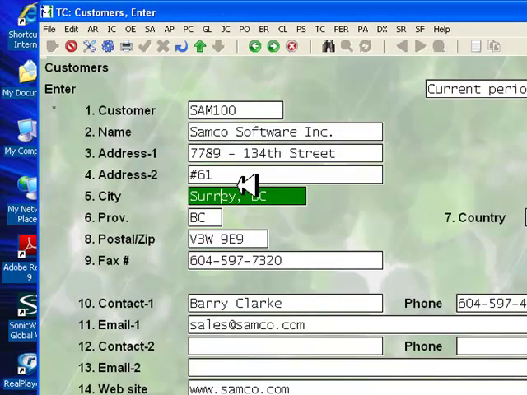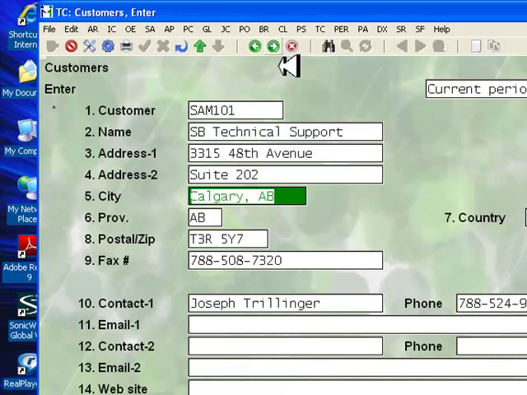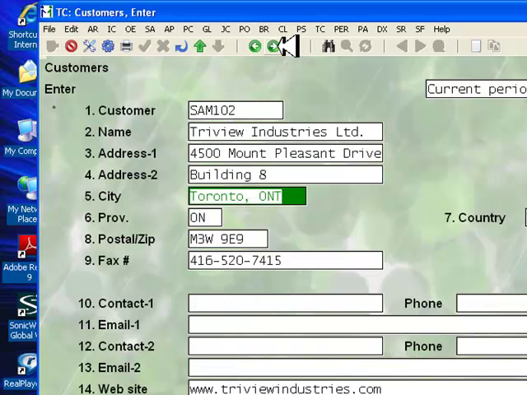Here's an example. I may have imported some data from an outside database and find that it needs some tweaking. Here, the city field also contains the province, which I don't need. I can go to field 5, change the data, and click on the next icon to continue to the next record. This saves the change and advances to the next record.